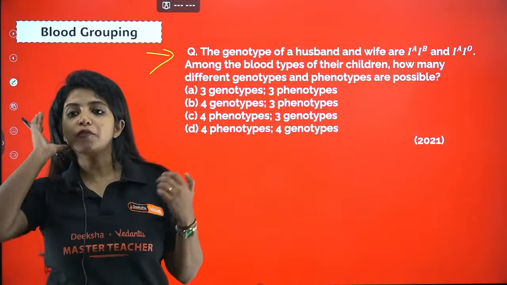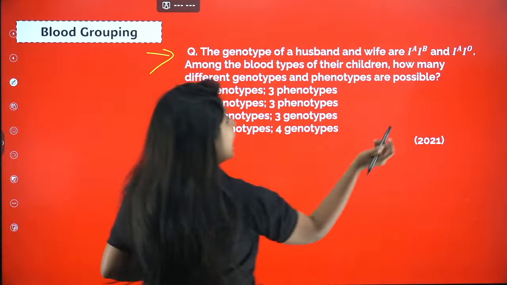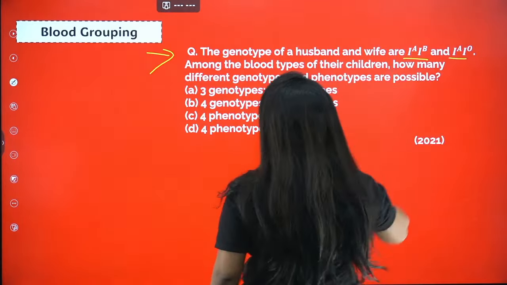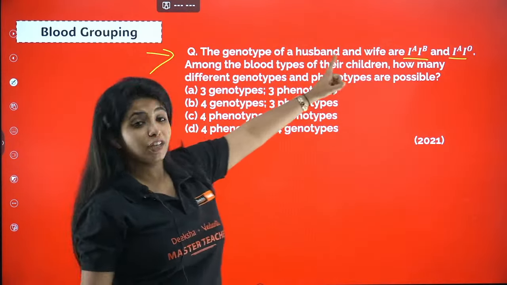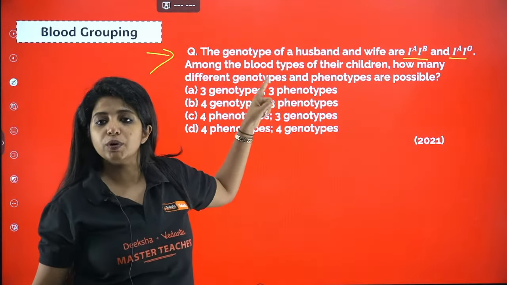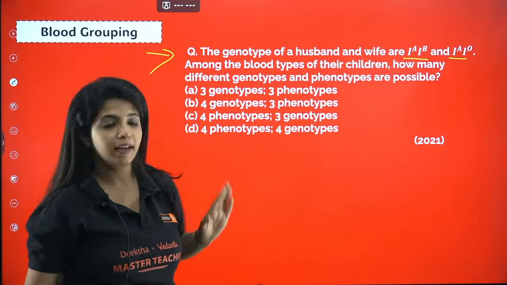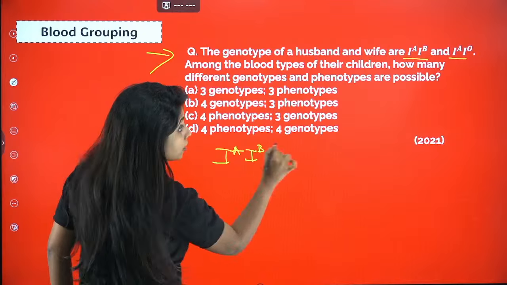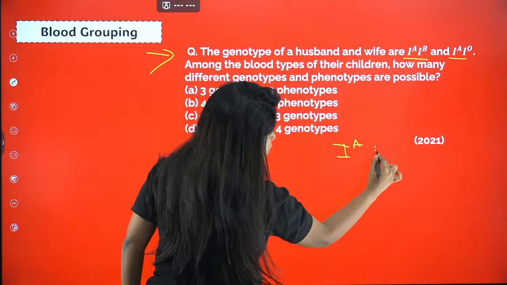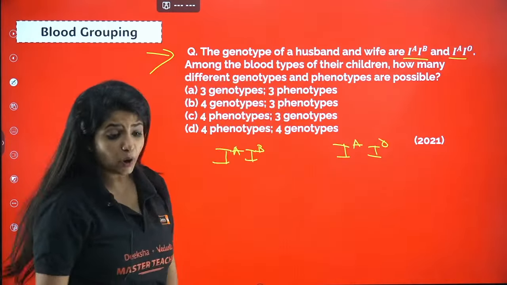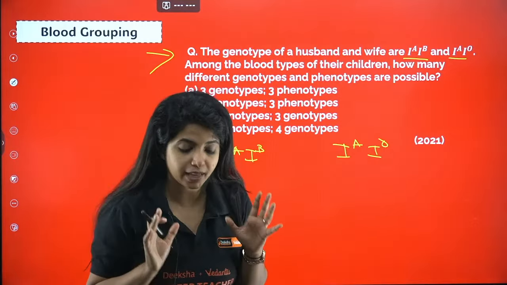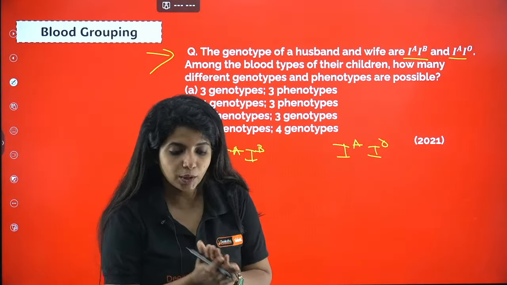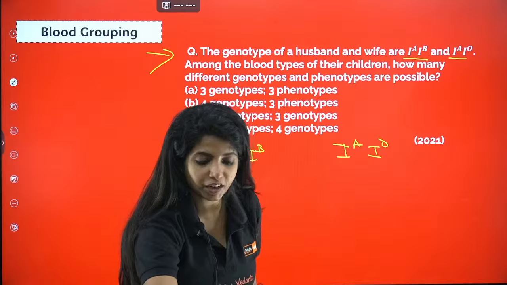The genotypes of a husband and a wife are IAIB and IAIO. Among the blood types of their children, how many different genotypes and phenotypes are possible? That means genotype of a husband is this and the wife is this. So they are asking you, how many new genotypes and phenotypes can you find? What do you think is the answer for this particular question?